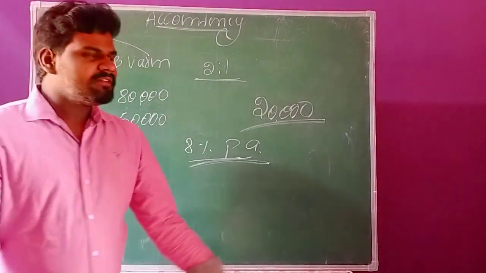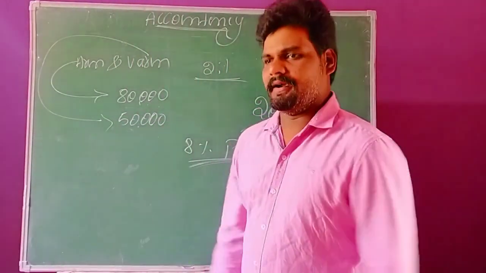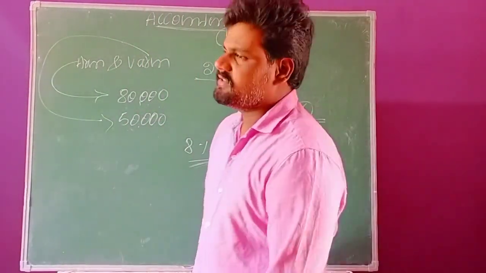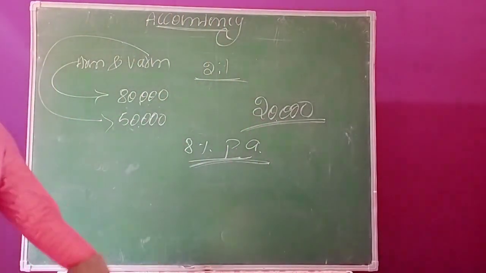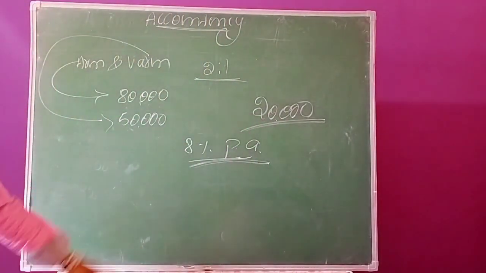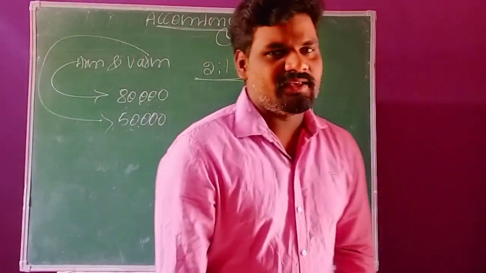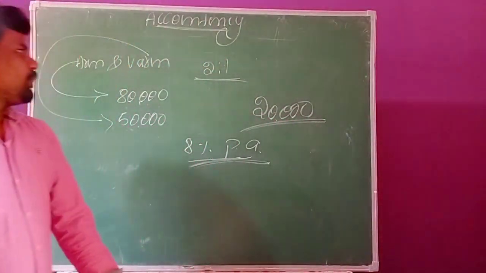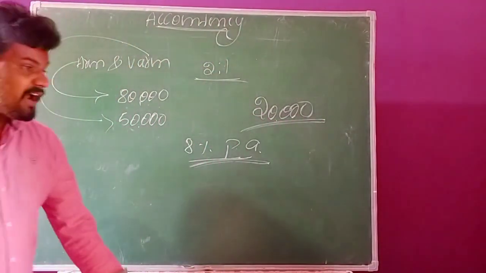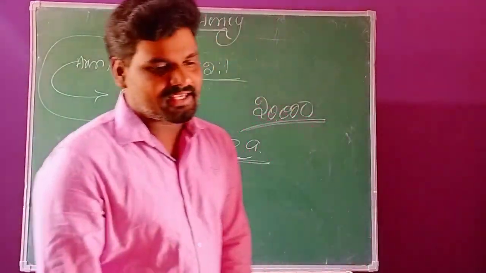Interest on capital is first of all income to the partners. But we are preparing the appropriation account from the business point of view, so this is an expense to the business. That is why we treat it on the debit side of the appropriation account. This is the first adjustment.